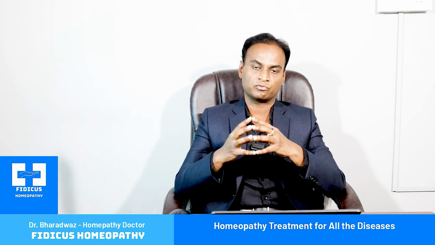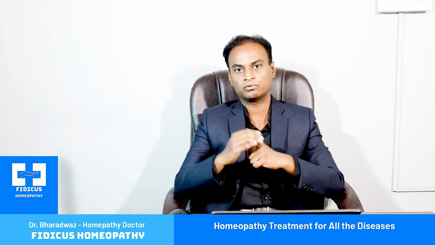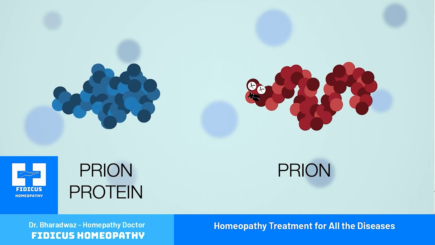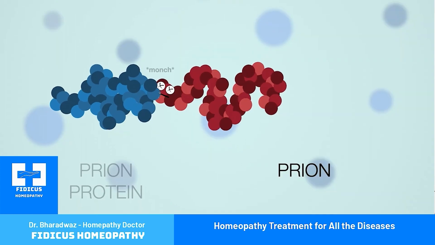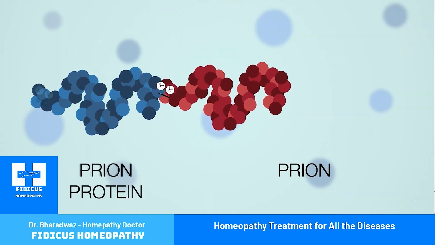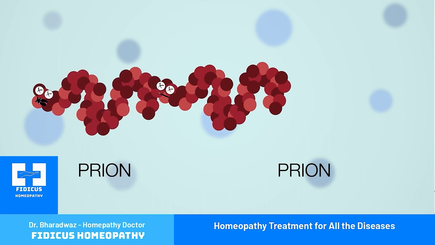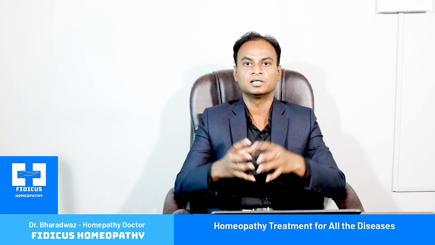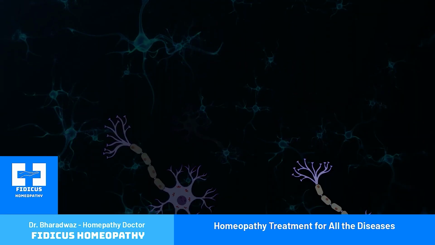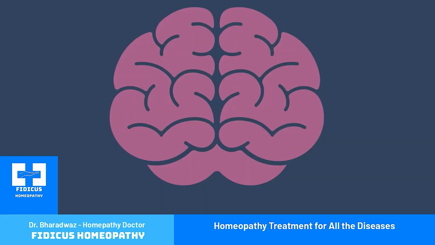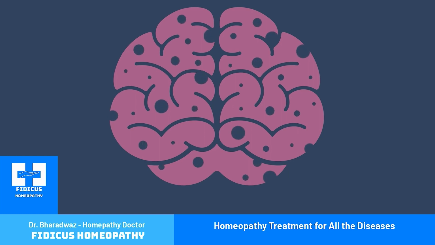Both the abnormal proteins that are formed due to genetic defects or due to abnormal folding of the protein can interact with normal prion protein and are capable of converting normal prion protein into abnormal prion protein that causes this disease. These abnormal prion proteins accumulate in the cells or neurons of the human being, especially in the brain and spinal cord. When these are accumulated in the brain and spinal cord, the microglial cells think that these are abnormal neurons and kill them. These microglial cells, instead of protecting the neuron, kill the neurons. Over a period of time, all the neurons are killed and your brain is empty without neurons. It becomes sponge. That is the reason we call this spongiform encephalitis.